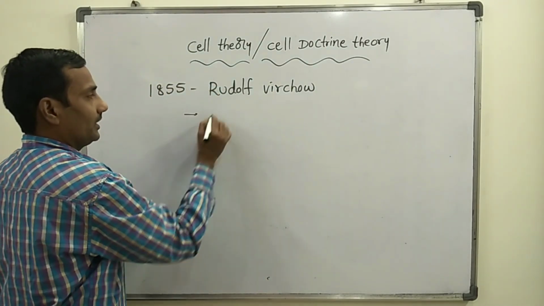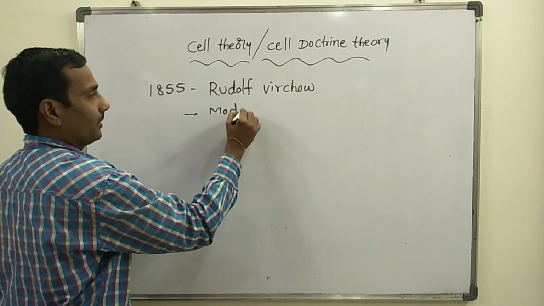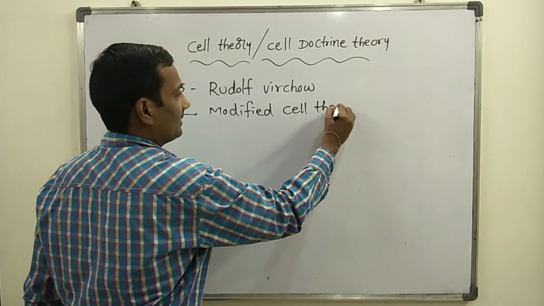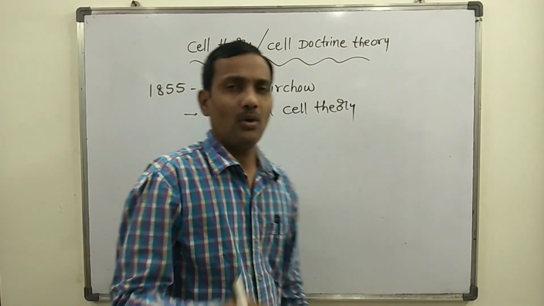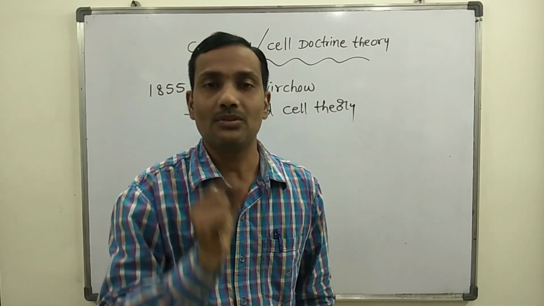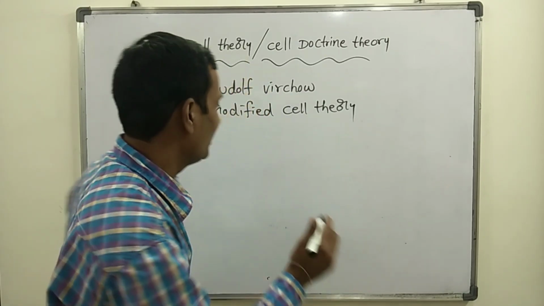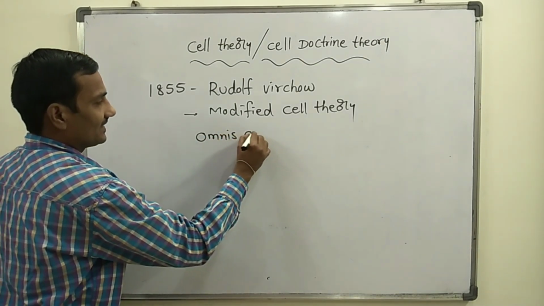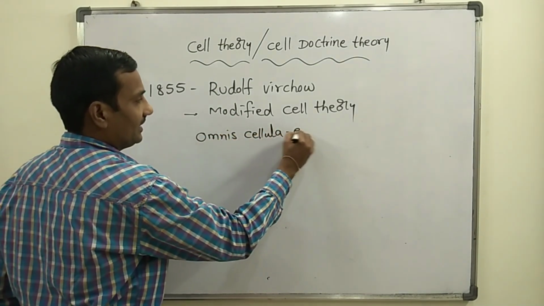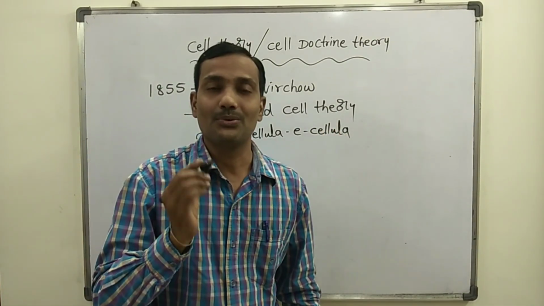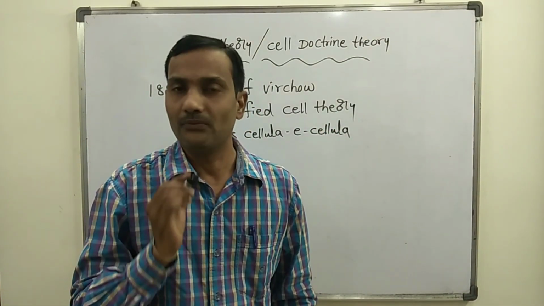He proposed the modified cell theory. He used one phrase, omnis cellula e cellula.